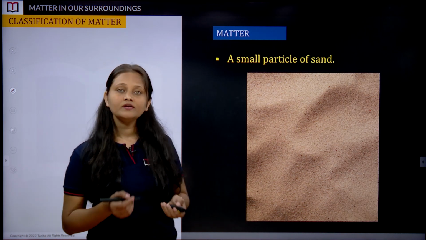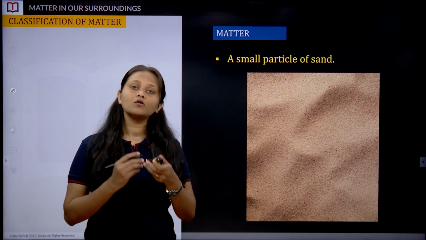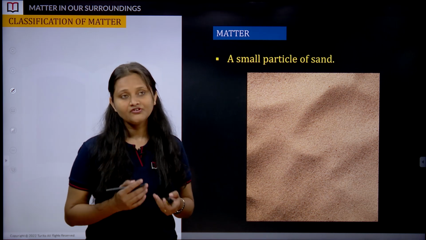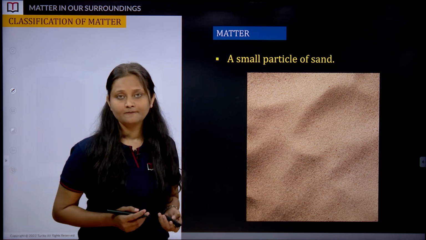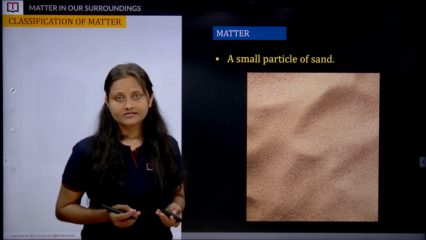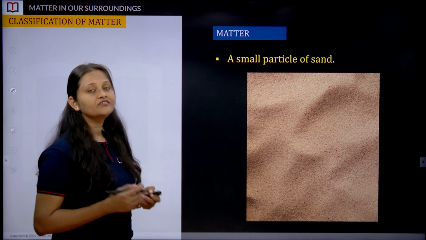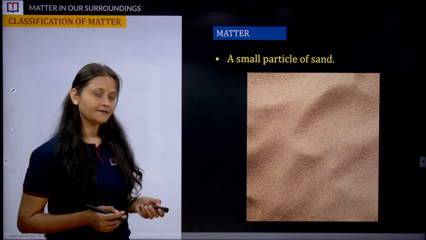Why do we consider sand as matter? Because it consists of a lot of other things along with majorly SiO2, silicon dioxide, and these are different elements which sand is made up of, and that is why we say it is matter.